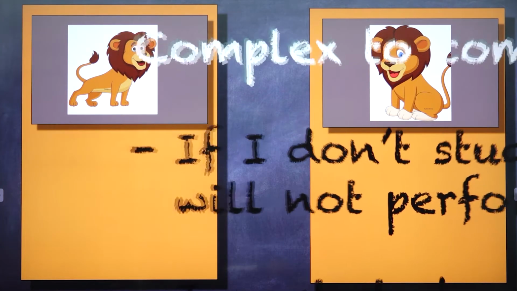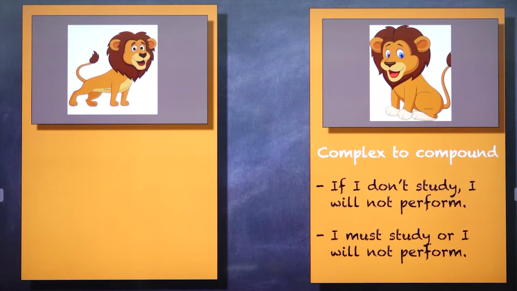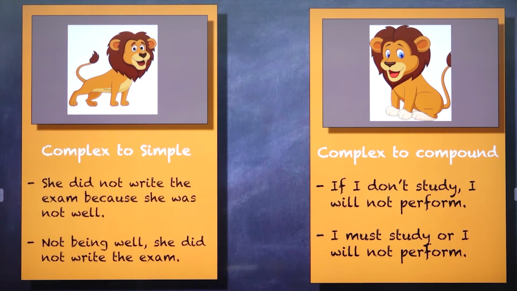Going to the next one, complex to compound. If I don't study, I will not perform. How do you convert it into a compound? I must study or I will not perform. And then complex to simple. She did not write the exam because she was not well. How do you change it into simple? Not being well, she did not write the exam.